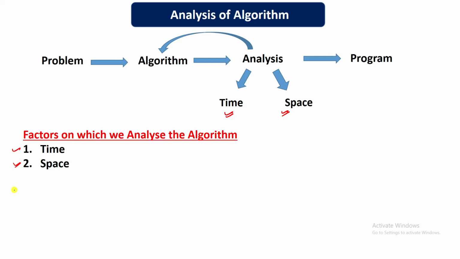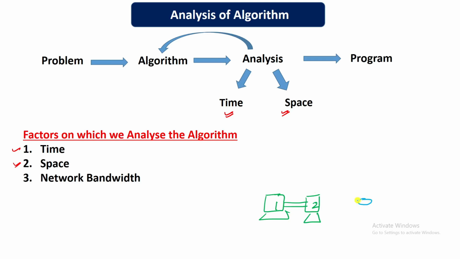Now depending on the applications there can be some other factors on which we should analyze the efficiency of our algorithm. One is network bandwidth. Suppose you are developing a protocol, and the protocol is able to transfer data from one computer to another. If you have developed a protocol which takes a lot of bandwidth to transfer the data, then that protocol will not be good. You should develop a protocol that is able to transfer the data from one computer to another efficiently, that is, in some particular unit of time a large amount of data should be transferred.